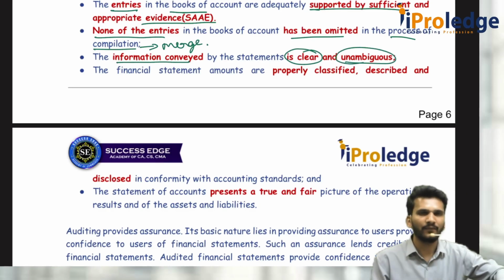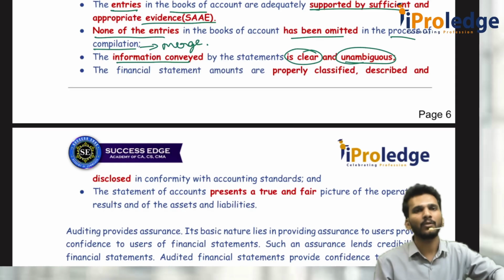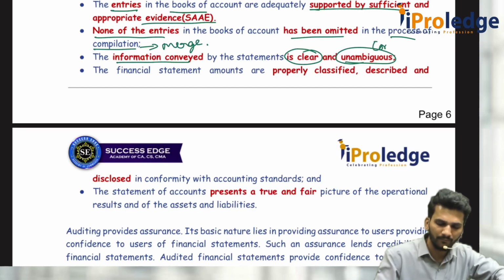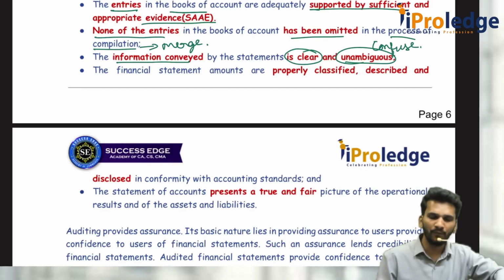What do you mean by this? For example, sales is 20 lakh rupees. If I write this thing, that's over. It is very clear. I did a sale of 20 lakh rupees. That is what it conveys. If they start writing like, I think my sales is 20 lakh, no, you can't use those words. It should be very, very clear and unambiguous. Unambiguous means it should not be confusing. Ambiguous means confusion. Unambiguous means without confusion. Clear.